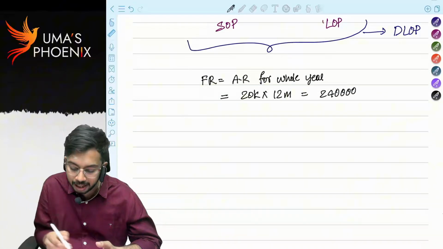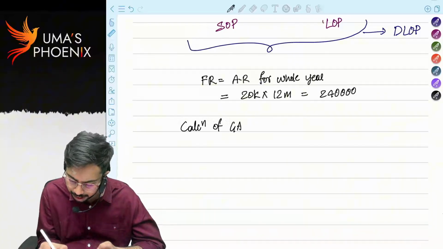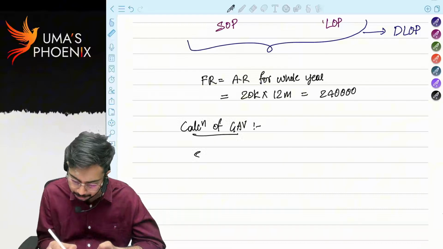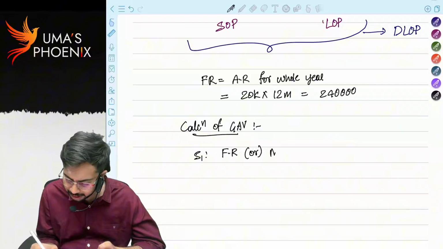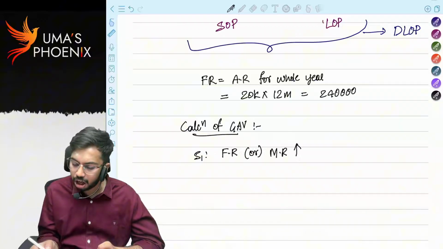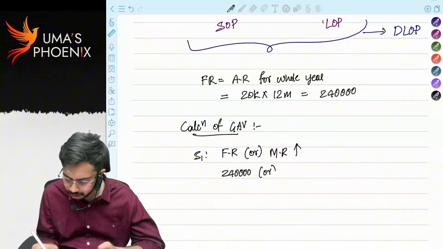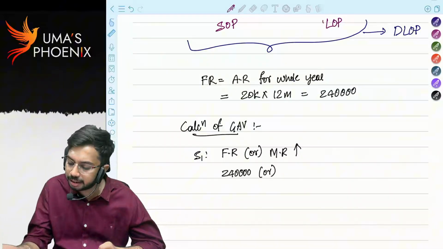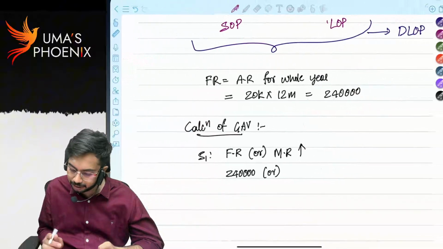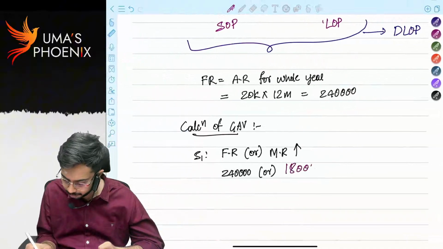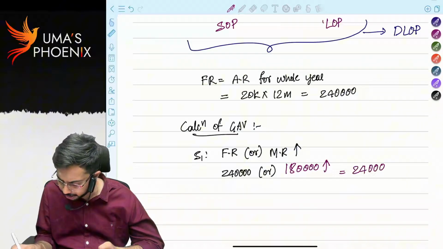Now shall we calculate gross annual value? Calculation of gross annual value. Step 1, fair rent or municipal rent, whichever is higher. How much is fair rent? 2,40,000. How much is municipal rent? Given 1,80,000. Whichever is higher means 2,40,000.